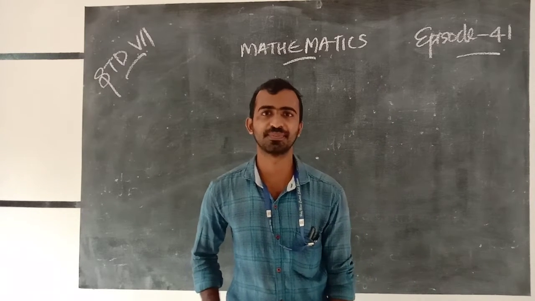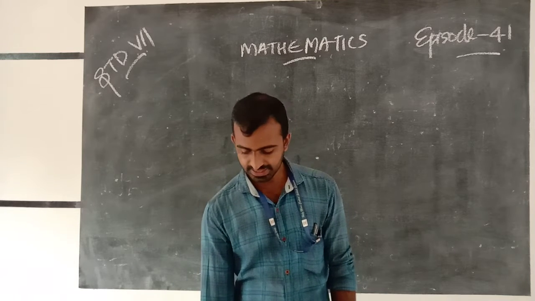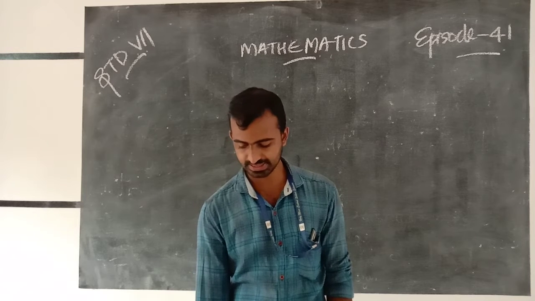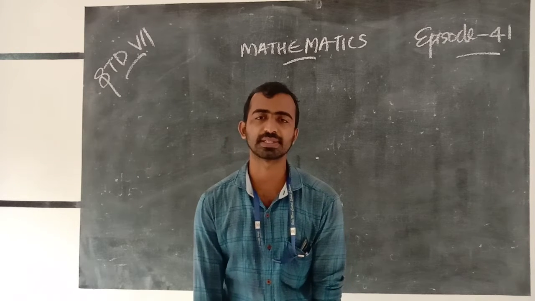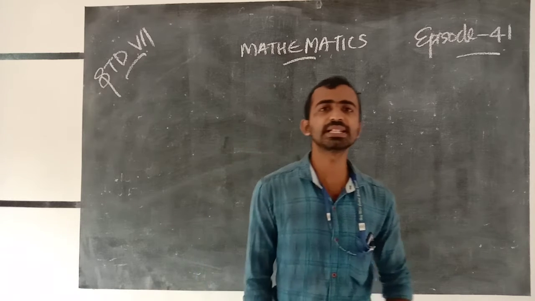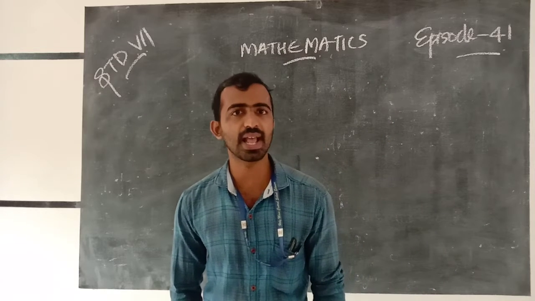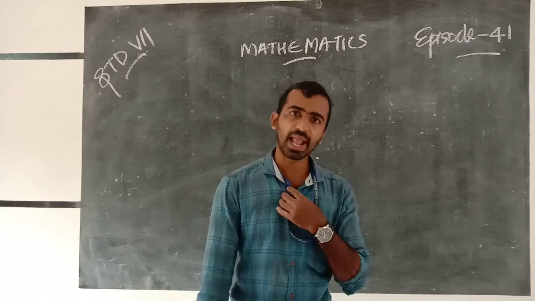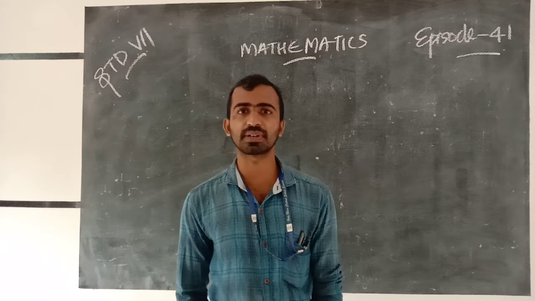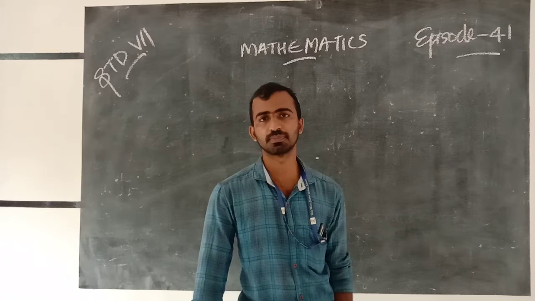In the previous class, what did we discuss? We discussed congruence of triangles. That is, what is congruence of triangles? We discussed the SSS property, SAS property, ASA property, and the RHS property.